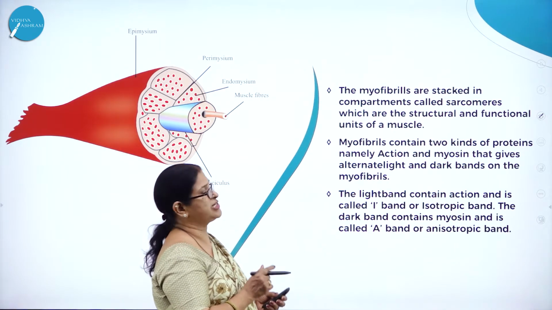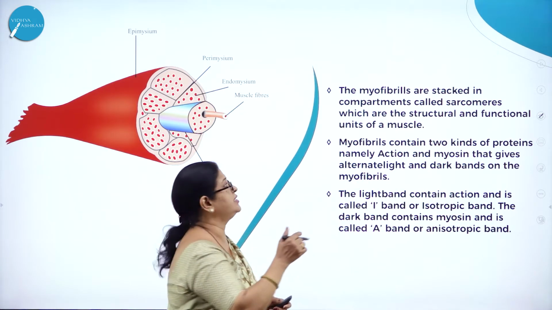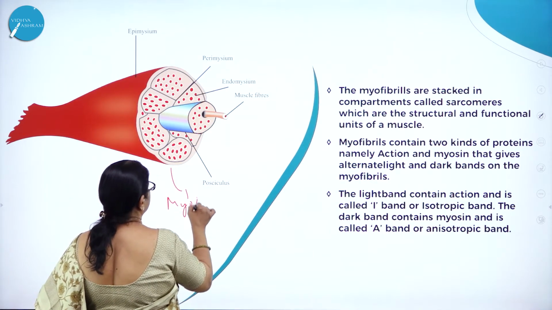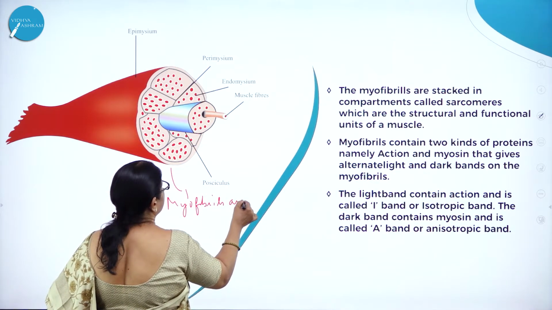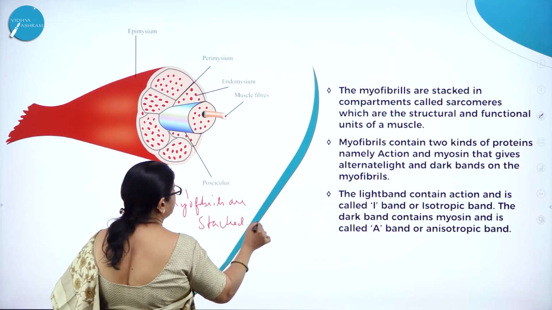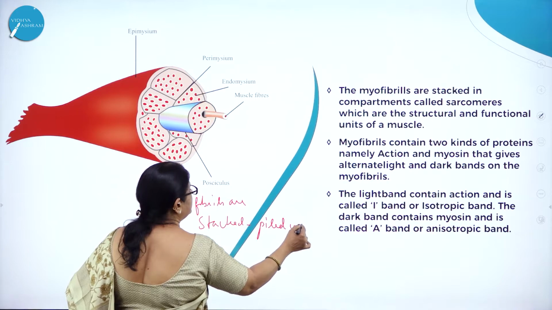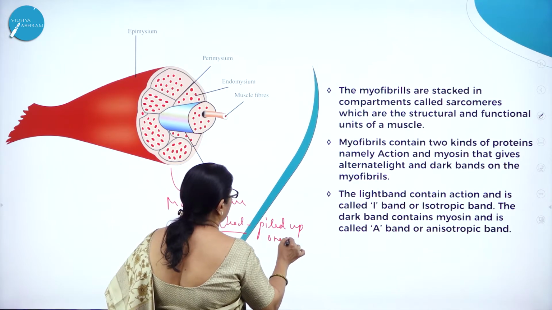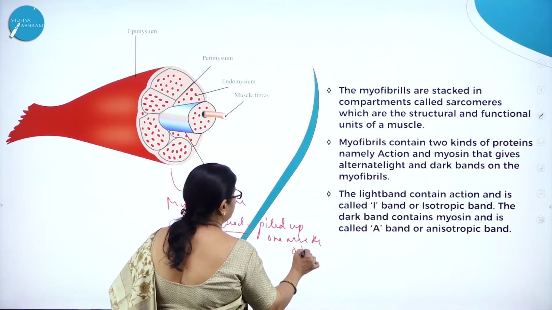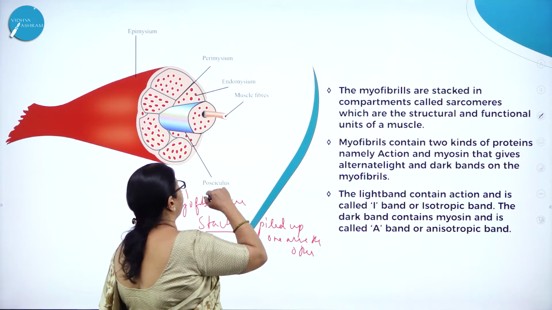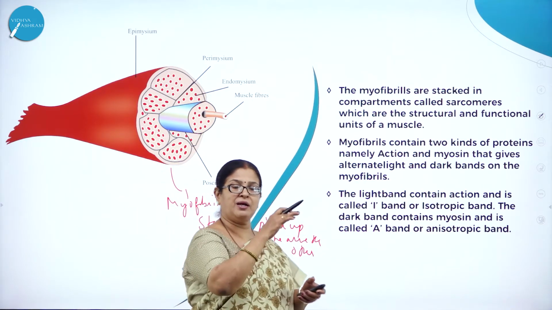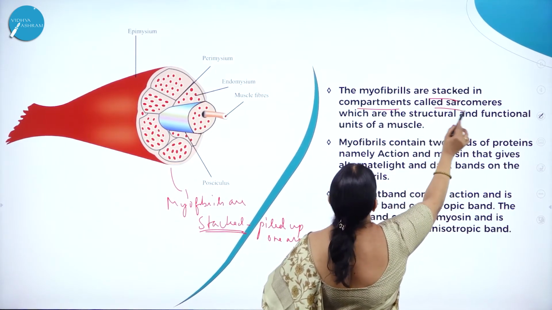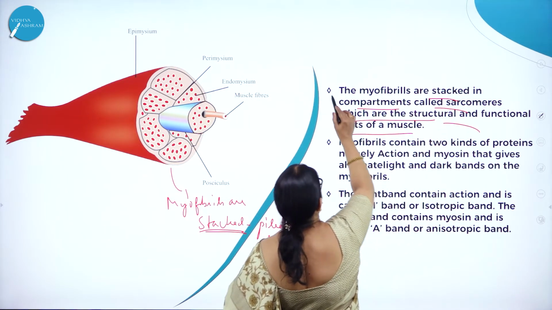So the myofibrils are stacked. What do you mean by stacked? Piled up one above the other. So here you can see how they are piled up. Stacked means piled up one above the other, just like how we pile coins one above the other. Here you can see in this beautiful picture that the myofibrils are piled up one above the other. So the myofibrils are stacked in compartments called sarcomeres, which are the structural and functional units of muscles.